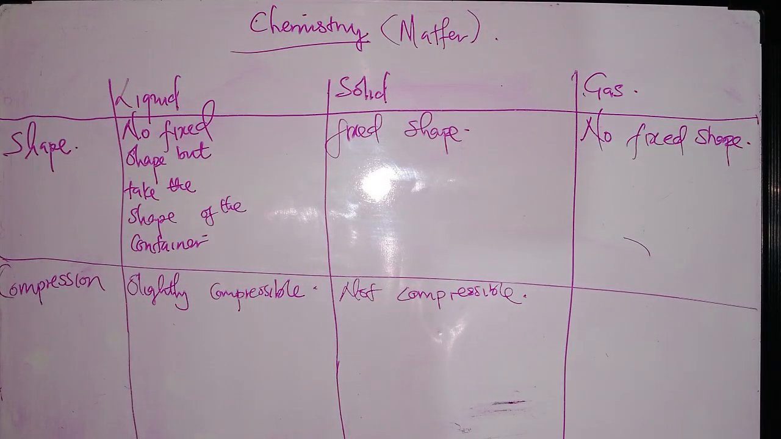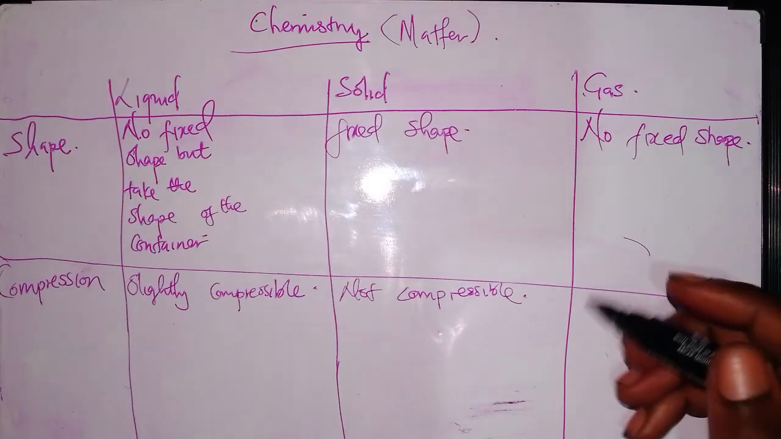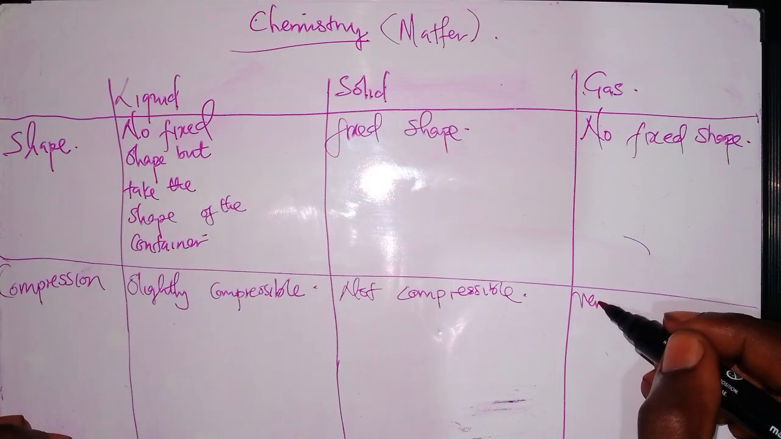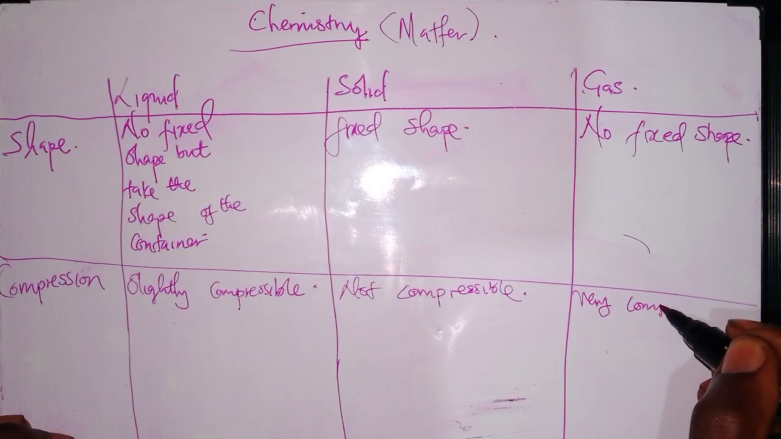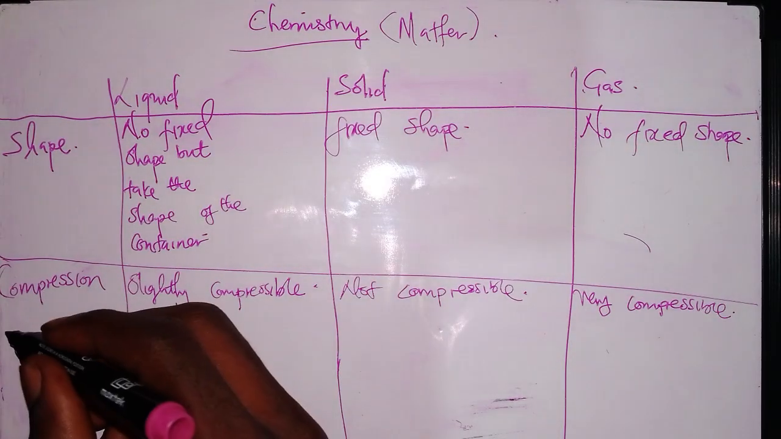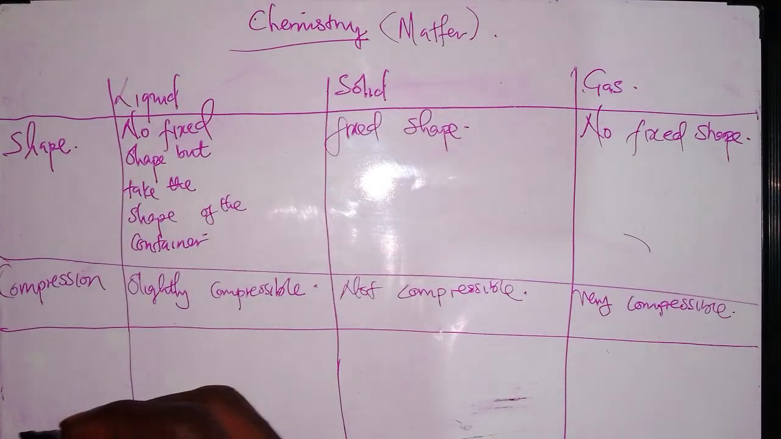Then gases, we say that you cannot see gases, and gas is mostly made up of air. So air is very compressible. You can compress air because the particles are further apart, as we will see in our next structure. So gases are very compressible. Yeah, so this is how simple chemistry is.